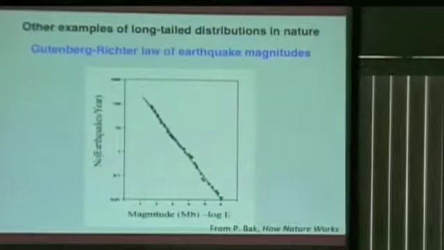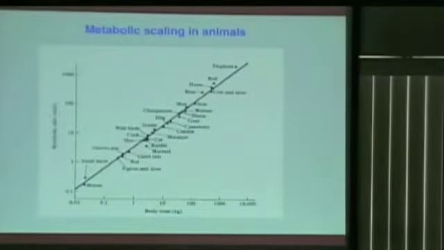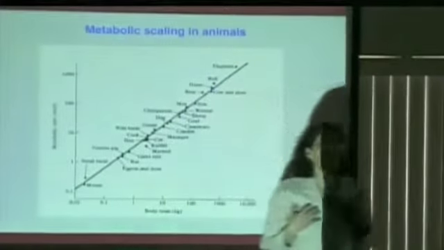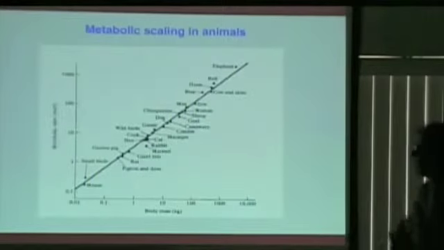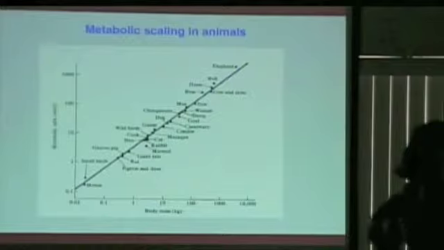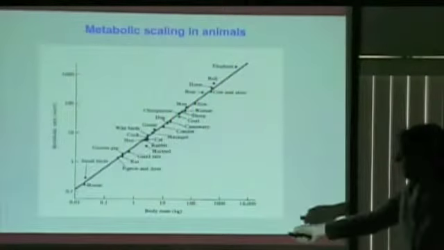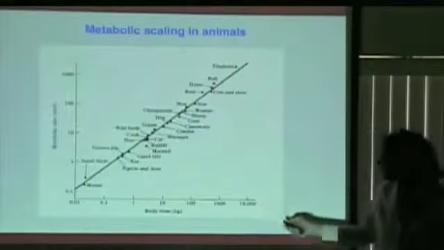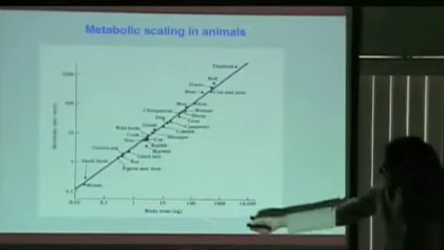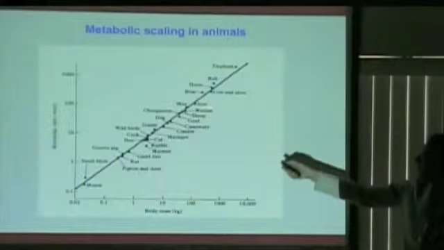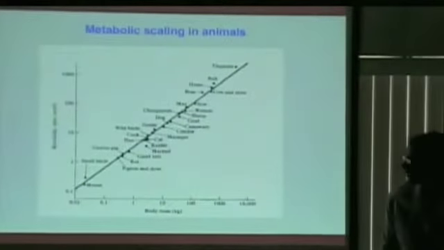Scale-free distribution. Here's another example. Biologists have found that if you look at the metabolic rate of an animal, that is, how much energy it puts out in watts, and how that scales with body mass, and these are logarithmic, these are logs, so it's a straight line again. You get this incredibly good fit to this straight line. Okay?